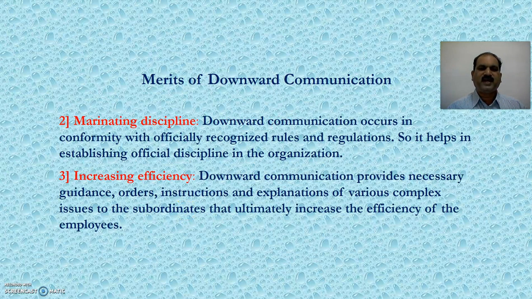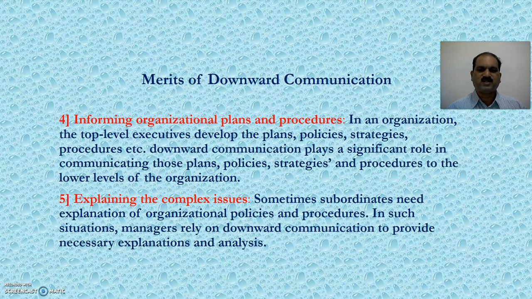Second, maintaining discipline. Downward communication occurs in conformity with officially recognized rules and regulations. So, it helps in establishing official discipline in the business organization. Third, increasing efficiency. Downward communication provides necessary guidance, orders, instructions, and explanations to various complex issues to the subordinates that ultimately increase the efficiency of the employees.